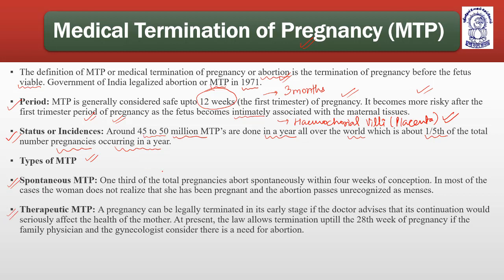Spontaneous MTP: 1/3 of the total pregnancies abort spontaneously within 4 weeks of conception. In most cases the woman doesn't realize that she has been pregnant, and the abortion passes unrecognized as menses. Whatever part of the fetus is there is released out in the form of menses, blood.